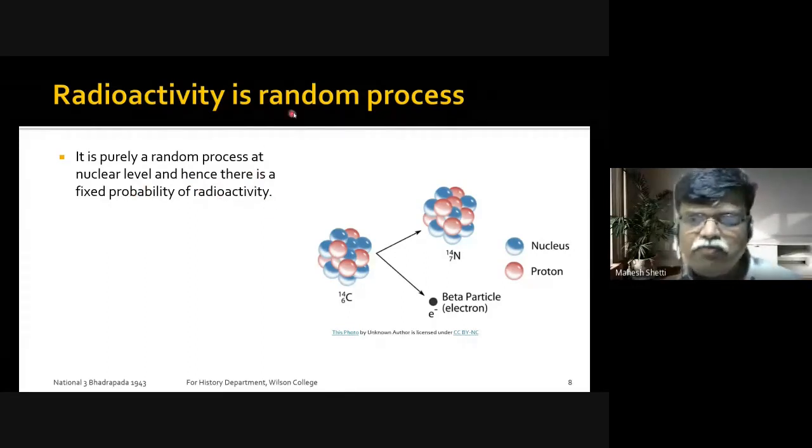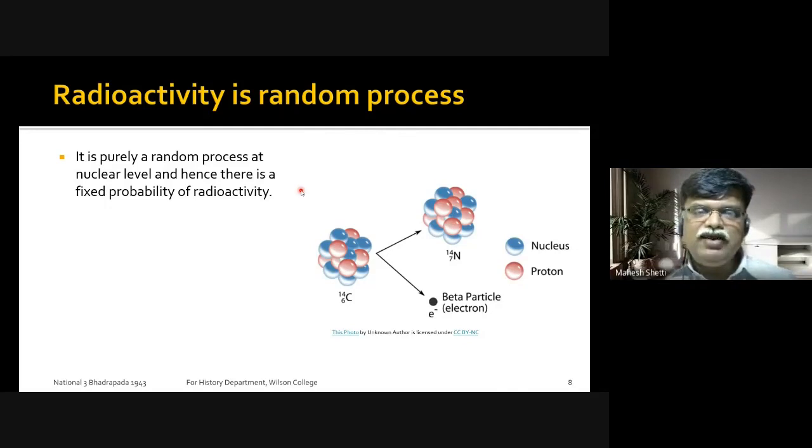Now, why am I saying it is a purely random process? Because it is not possible to know which atom will break. If it is unstable, which atom will break in the next 1 hour, which atom will break in the next 1 year, we cannot say, but there is a fixed probability. Now what does that mean? Let's consider a simple case.